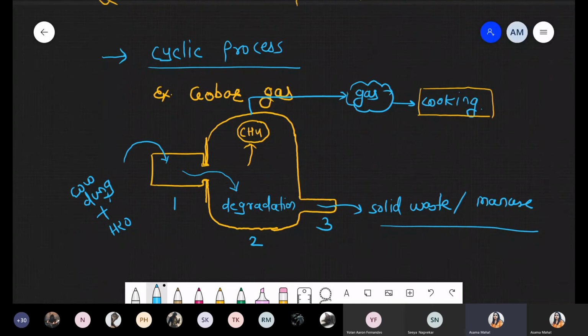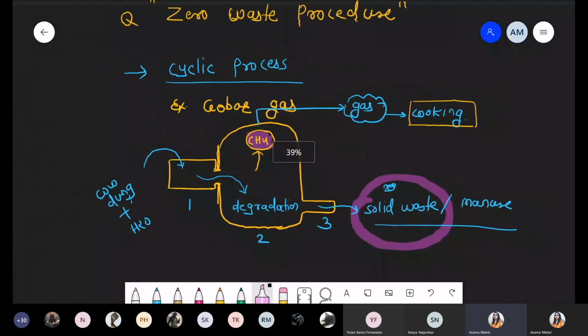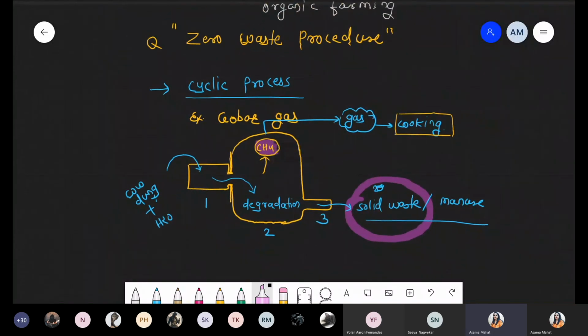Waste को recycle किया. Cow dung is waste. From that waste, we produce the gas, and now the second waste, which is released after the production of this gas, the second waste produced after the release of that methane gas, also can be used as a manure. Such a farming technique is called the zero waste procedure.